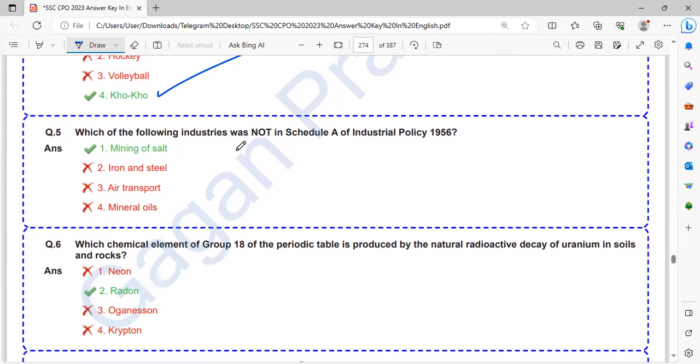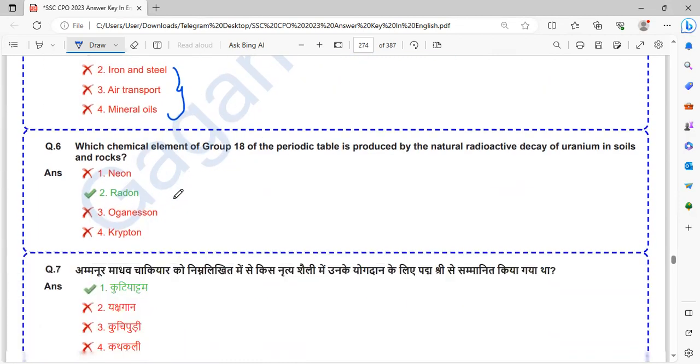Which of the following industries was not in Schedule A of Industrial Policy 1956? That is mining of salt. So which were there in Schedule A? Iron and steel, air transport, mineral oils. These three were in Schedule A of Industrial Policy 1956.